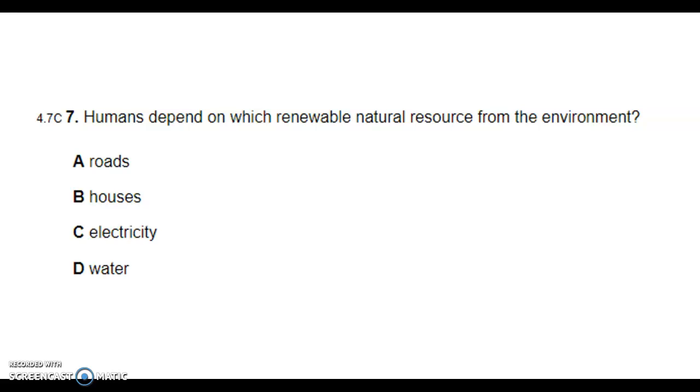Question 7. Humans depend on which renewable natural resource from the environment? So let me read that question again. Humans depend on which renewable natural resource from the environment? A, roads. B, houses. C, electricity. D, water.